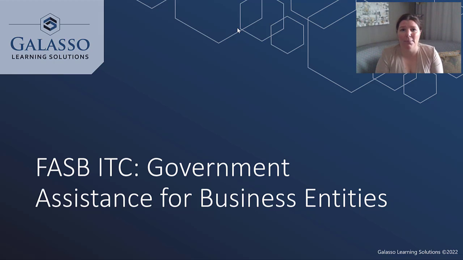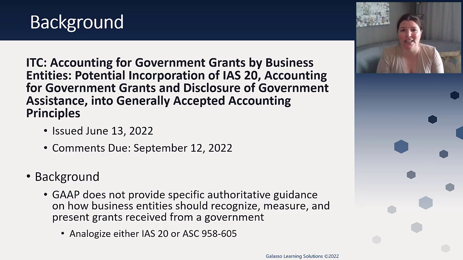And this is a very important standard because we are looking at this invitation to comment to figure out, well, what can we do in terms of making this as easy a transition as possible? And so one of the things that they have been kicking around is that when we look at the alternatives offered by the AICPA during this time, for-profit entities had to do some type of accounting for shuttered venues and for provider relief funds and restaurant revitalization. They had to do something. And so they've been given multiple options. They could analogize 958-605, or they could analogize IAS 20.